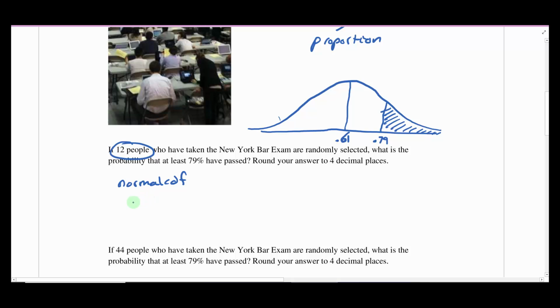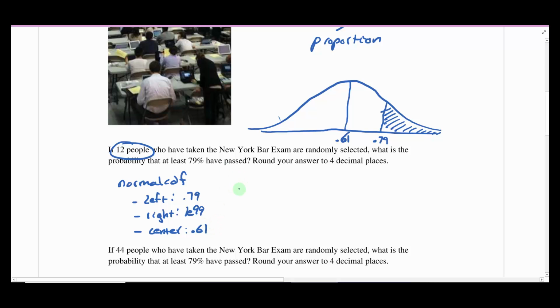For the normal CDF, the calculator is going to want to know the left bound, so we'll say left is 0.79. The right bound, since this is at least, can be anything bigger than 0.79, so we're going from 0.79 essentially to positive infinity. In the calculator, we just enter 1e99. That lets the calculator know we're doing infinity, since it's a ridiculously large number. Then it's going to want to know what your center is, what mean you're using. We'll say center is 0.61.